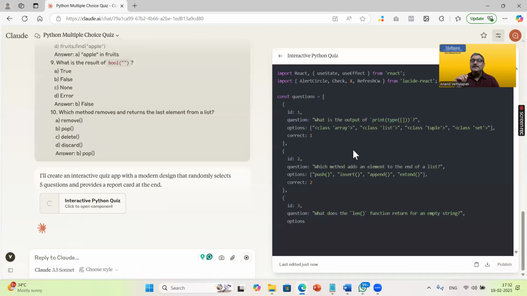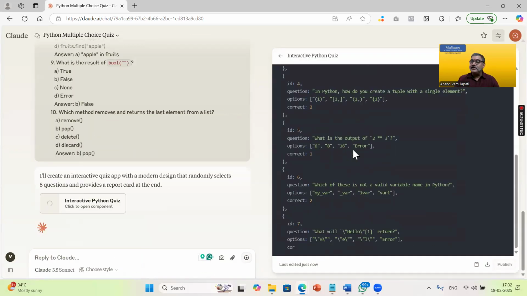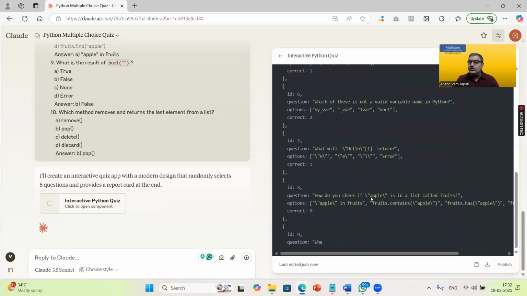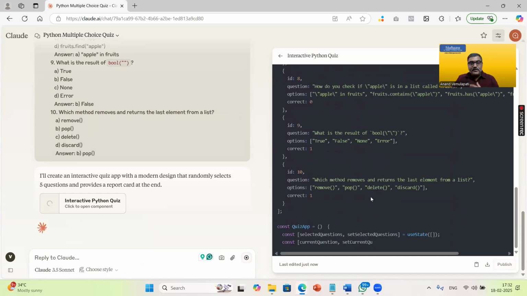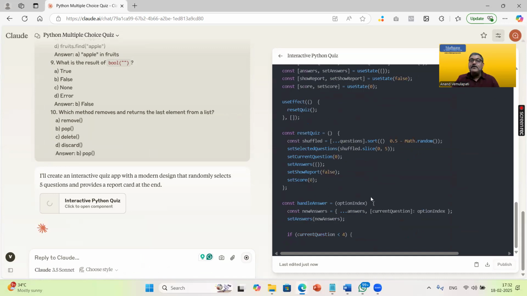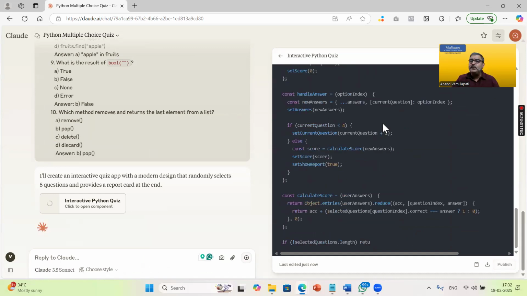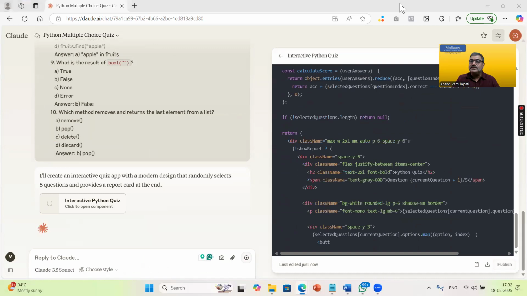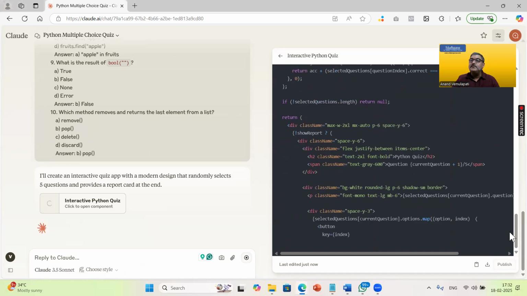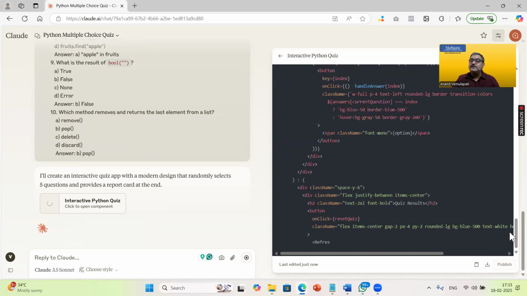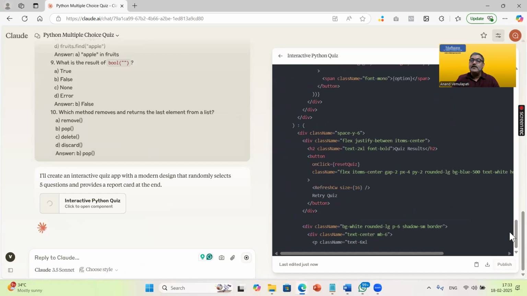You can see it is writing a lot of code here. The tool itself is writing code. Again, if you can understand the code, well and good, otherwise it is not required. You don't need to understand it just to get the application. The tool is doing everything for you. So just wait for some time, and then you will see the magic. It will deploy, it will create the web application.